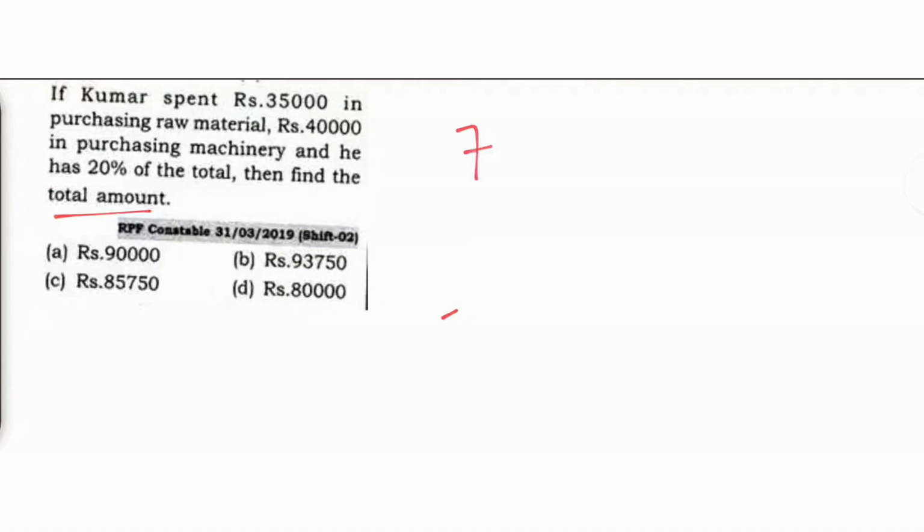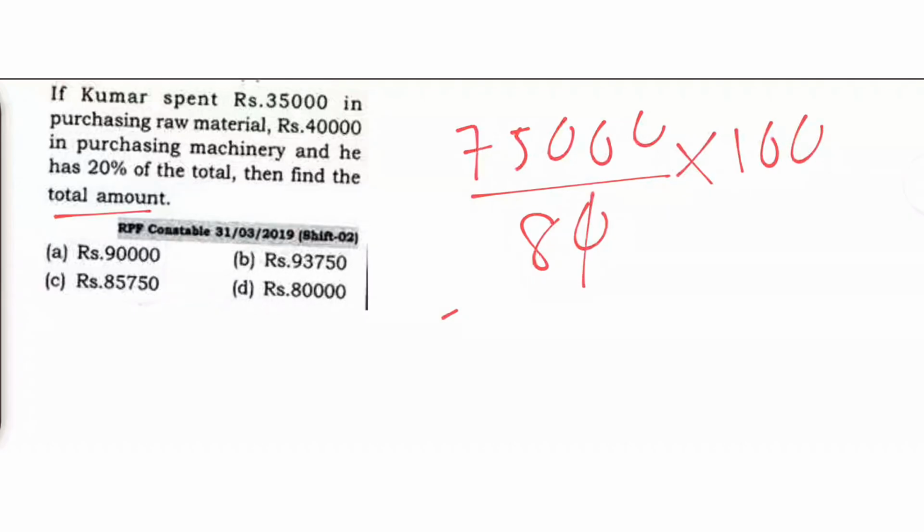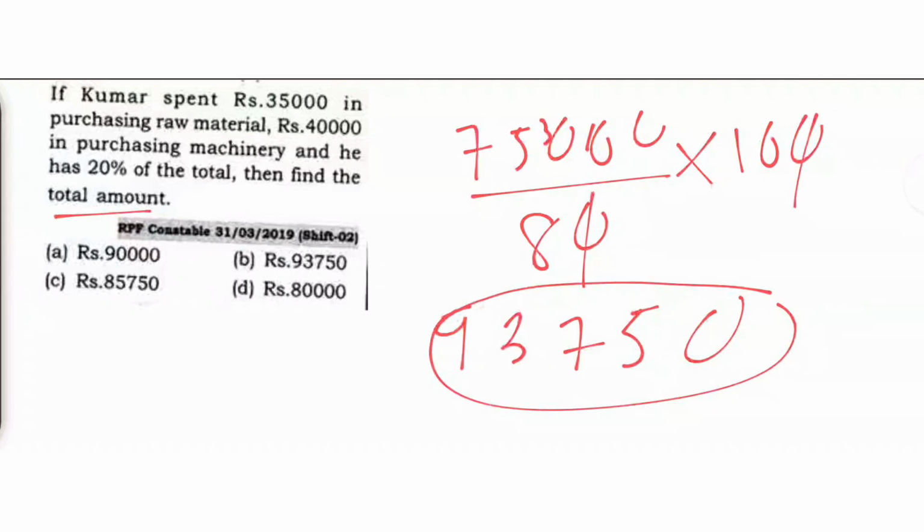So here, 75,000 upon 80 into 100%. This and this get cancelled. So 8 9s are 72, carry 3, 8 3s are 24, carry 6, 8 7s are 56, carry 4, 8 5s are 40, and this 100. So your answer is 93750, option B.